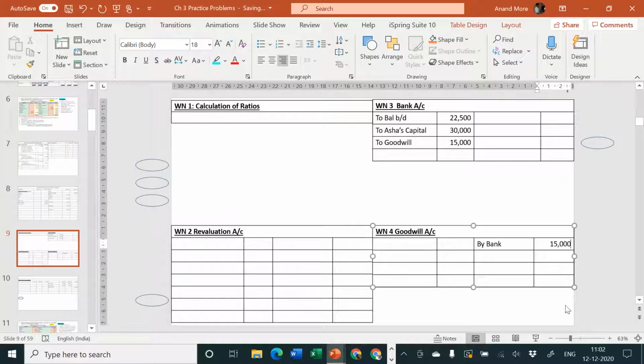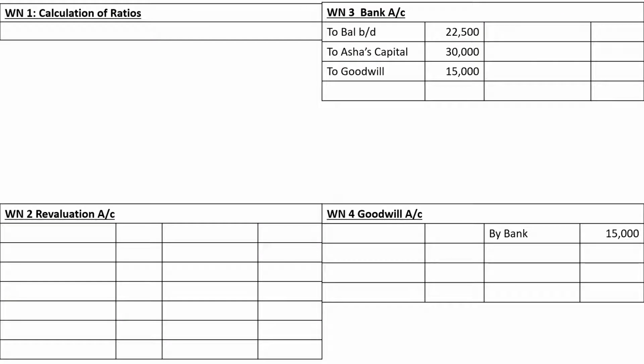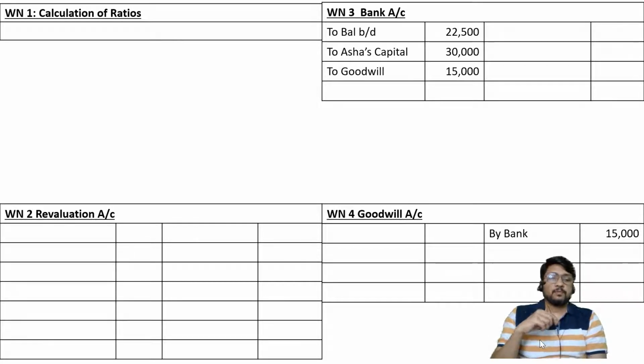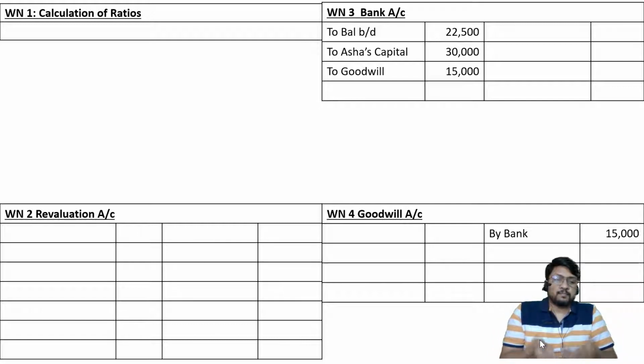Now you can see here, it's very evident now that there is no balance in goodwill account. Still we have sold 15,000. Before selling anything you must have it. If you want to sell something you should own it, you should have it. But there is no goodwill in the balance sheet. Still we have sold it. What you don't have you can't sell. Still you want to sell it, that means you should receive it from somebody. Then this goodwill is given to the firm because the firm is selling it to the new partner. Who gave the goodwill to the firm?